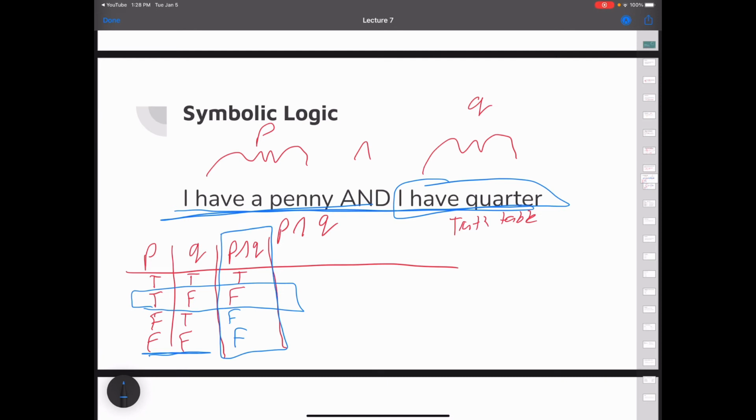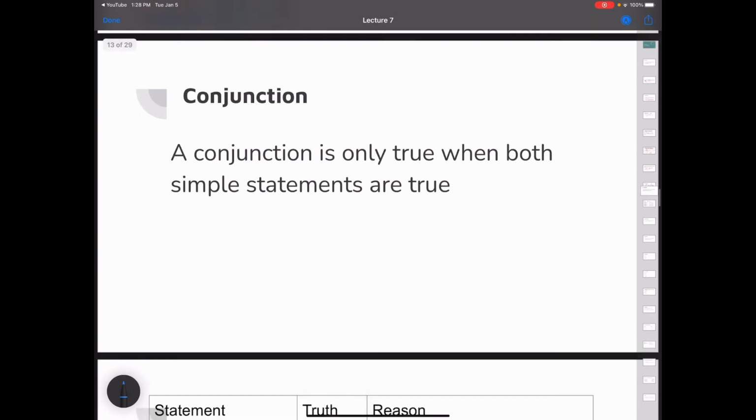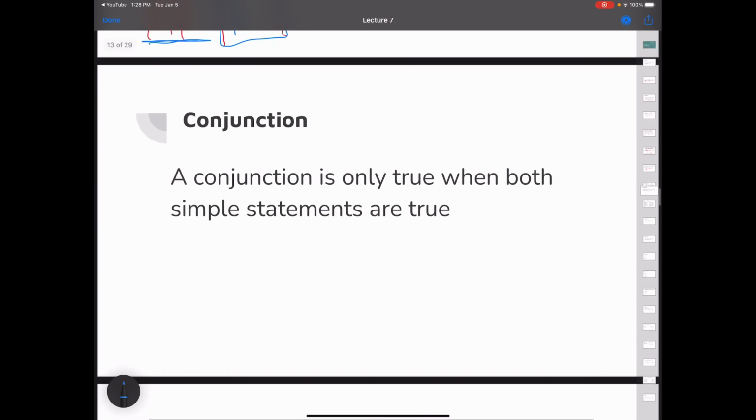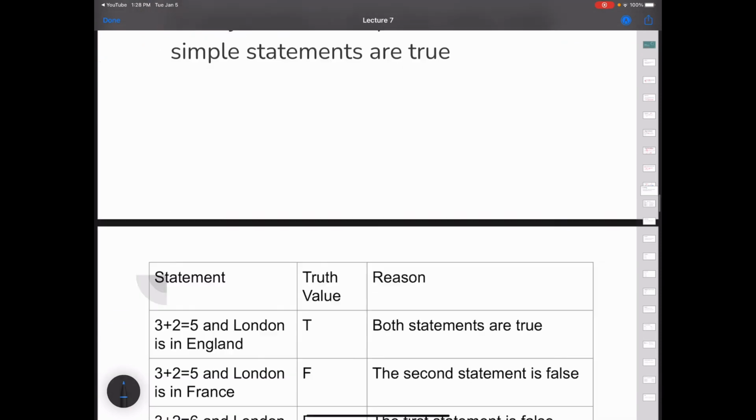where it's only true if both statements are true. It's only true if both statements are true. And we call this a conjunction. A conjunction is only true when both simple statements are true. Conjunction.